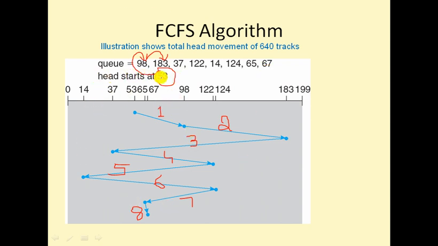So here the head starts at 53 position. That means at the starting stage the head is at 53. These are the tracks we are going to visit, available in the ready queue. By using the FCFS algorithm, we start from the head position and go to whatever the first track number available in the queue is. From there, the next number. Likewise, you complete all the track numbers. So by using the FCFS algorithm, we can move the head like this.